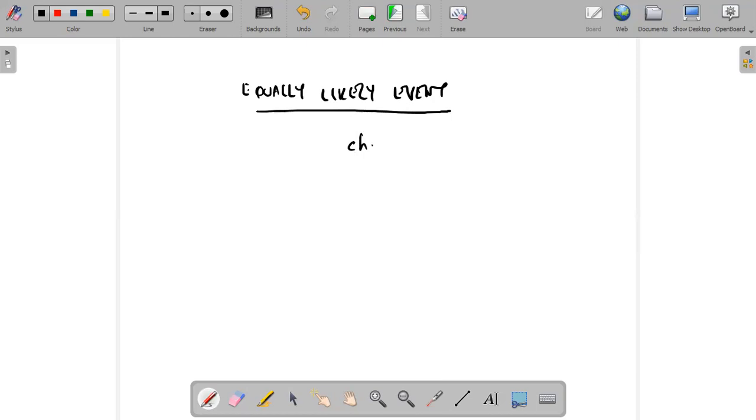Okay, the chance of occurrence of all outcomes is exactly the same or identical. There are very few events like that where all the outcomes will have exactly equal chance of occurrence. So the chance of occurrence of all outcomes is exactly the same.